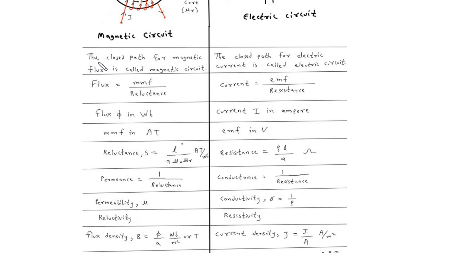Now in case of magnetic circuit, the closed path for magnetic flux is called magnetic circuit. In case of electric circuit, the closed path for electric current is called electric circuit. Flux is equal to mmf upon reluctance. This is the Ohm's law for magnetic circuit. Current is equal to EMF upon resistance. This is the Ohm's law for electric circuit. Flux phi in Webers. In case of electric circuit, current I in ampere, mmf in ampere turns. In case of electric circuit, there will be an EMF in volts.